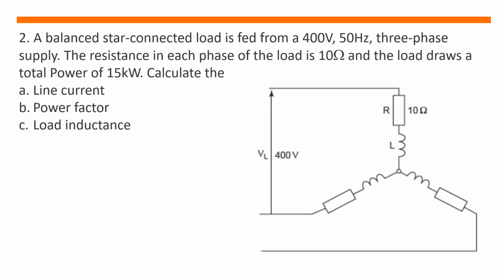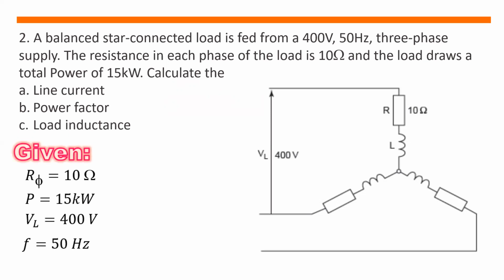So let's have problem number 2. A balanced star-connected load is fed from a 400 volts, 50 hertz, three-phase supply. The resistance in each phase of the load is 10 ohms and the load draws a total power of 15 kilowatts. Calculate A, line current, B, power factor, C, load inductance.